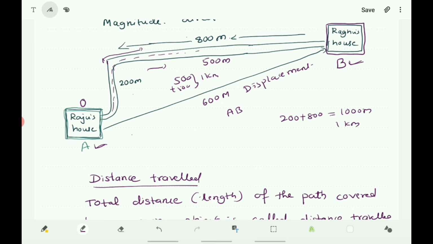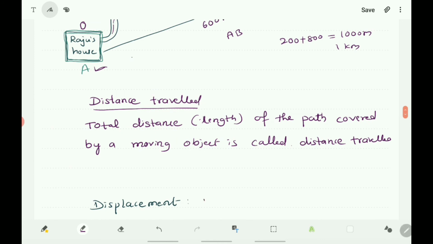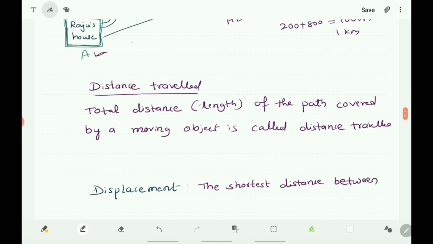The shortest distance between the initial and final position of the moving object is called the displacement of the object.